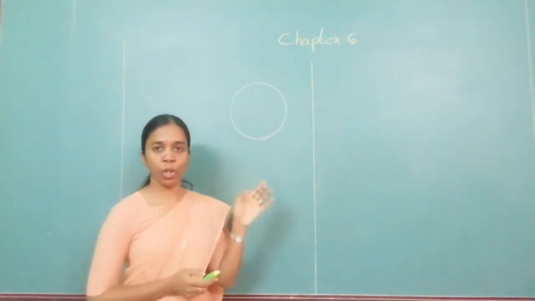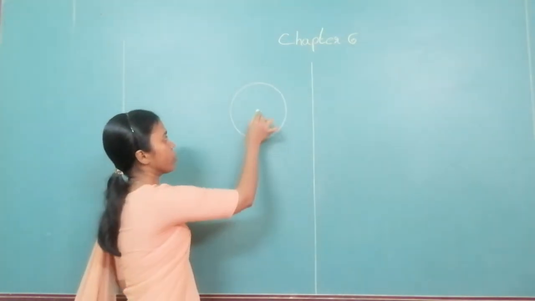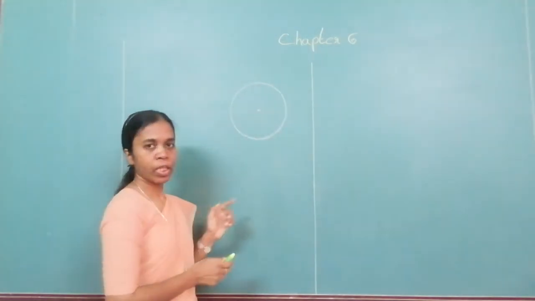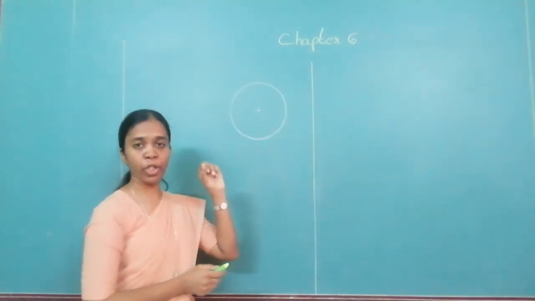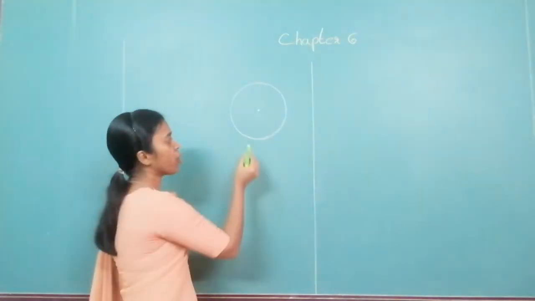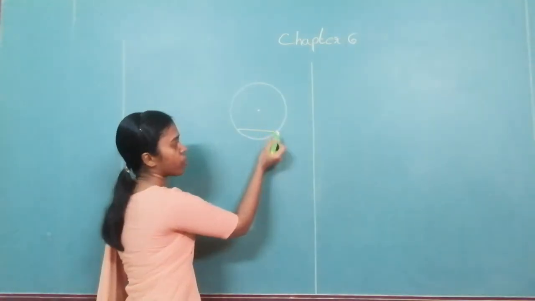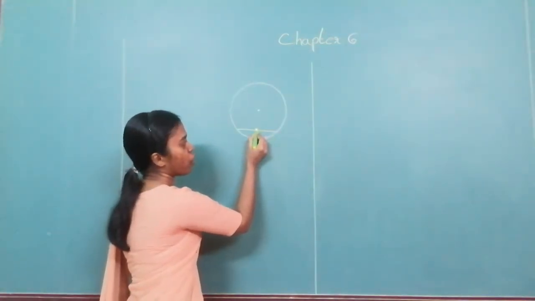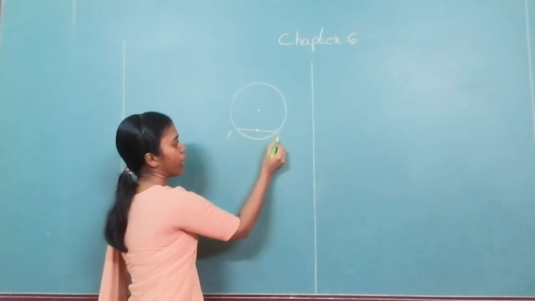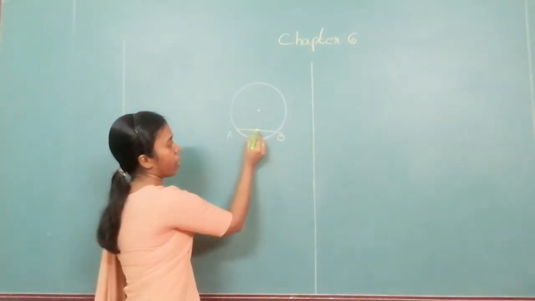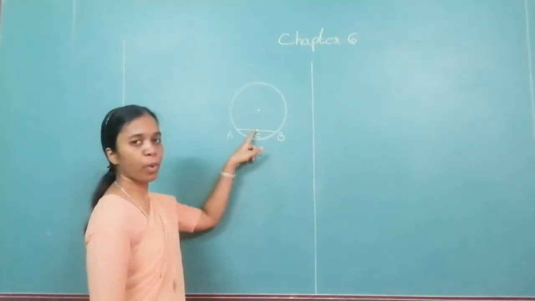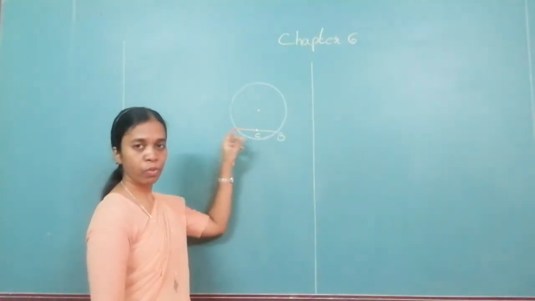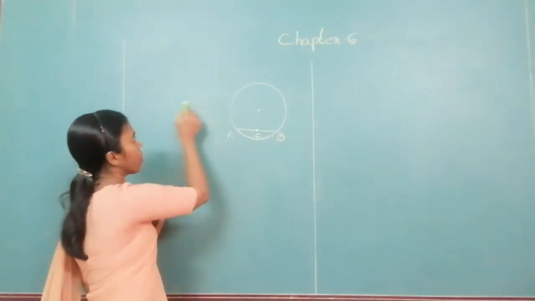Segment joining the center of a circle. This is the center of the circle. A segment joining the center of the circle to the midpoint of the chord. So we again have a chord and a midpoint of the chord. You are told I have a chord AB. Again I have this point as C. You are told that this is the midpoint of the chord. So when you say this is the midpoint, what is given over here?